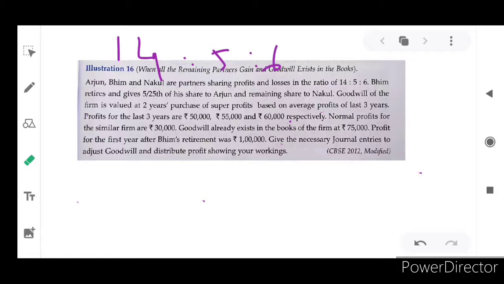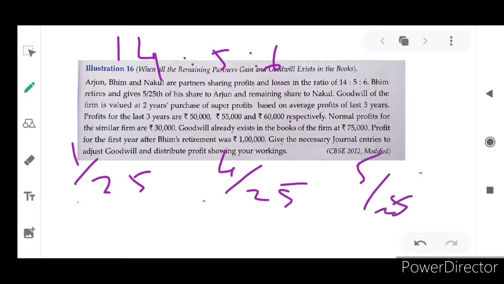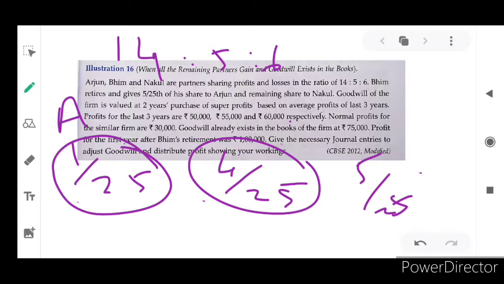In this sense, 1/25 will be given by Bhim to Arjun, and the remaining 4/25 to Nakul, because Bhim's share is 5/25.